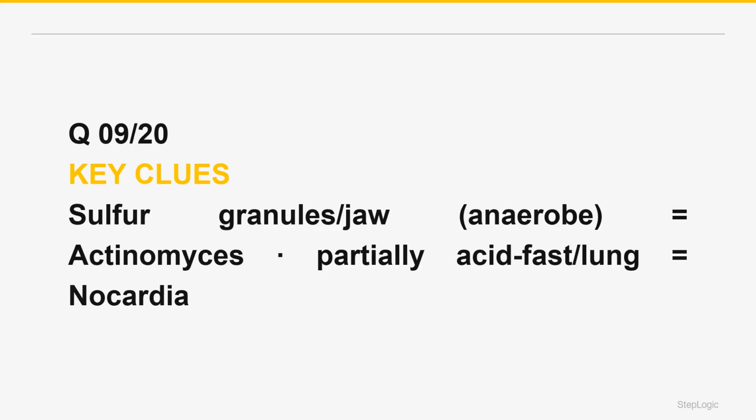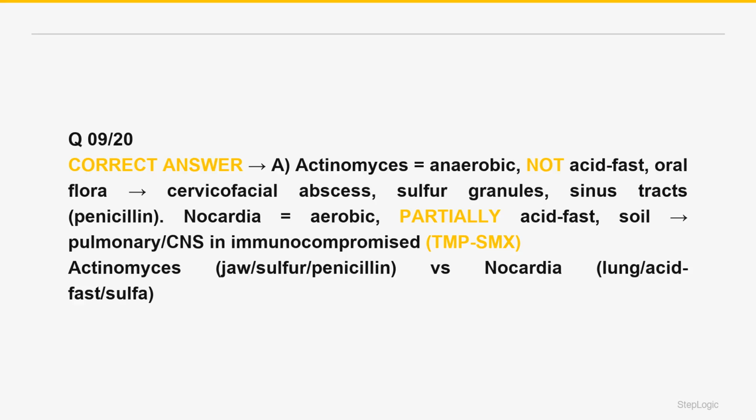These are Actinomyces and Nocardia, two filamentous branching gram-positive bacteria that are a classic compare and contrast. Actinomyces, patient A, is an anaerobe and part of the normal oral and GI flora. It is not acid-fast. After dental trauma or work or poor dentition, it causes cervicofacial actinomycosis, a slowly progressive lumpy jaw abscess that forms draining sinus tracts containing yellow sulfur granule colonies. It is treated with penicillin. The correct answer is A.